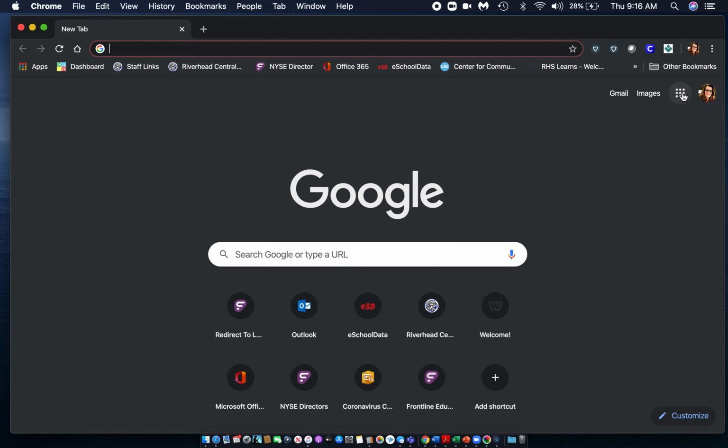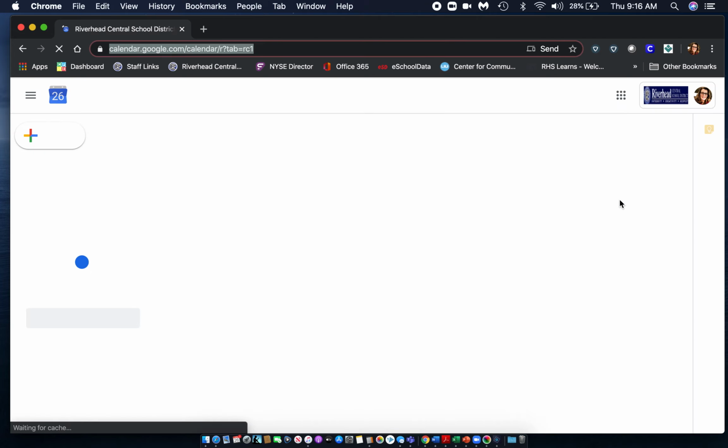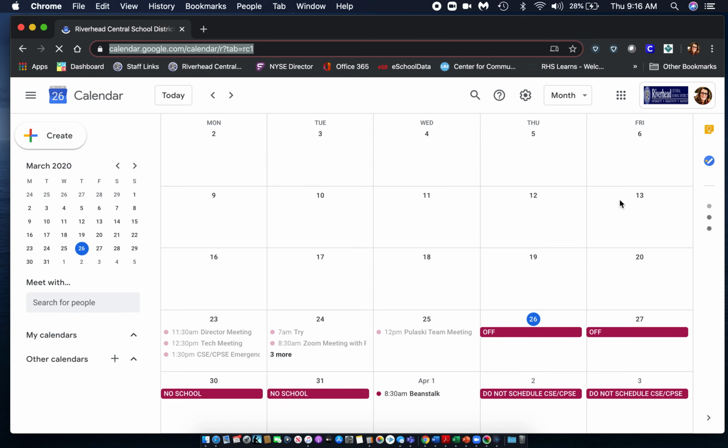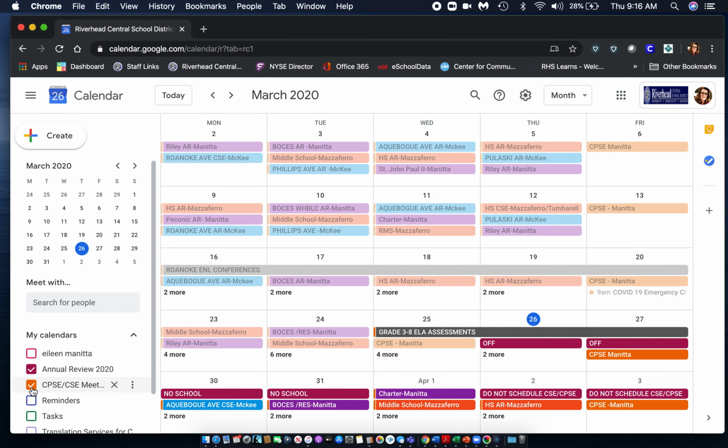As soon as you're in there, you're going to go to the little waffle and go to Calendar. When you get to the calendar, you're going to notice, and you've seen this before because we shared it with you, I have removed the CPSC calendar that had all the meetings that were set up when we were mapping out CSEs for this annual review season.